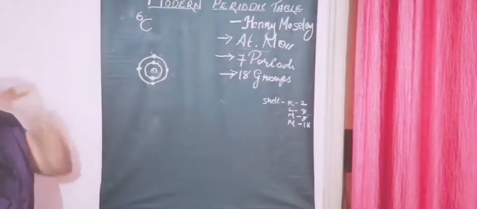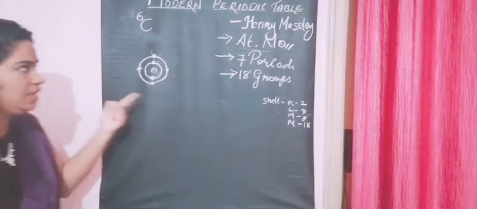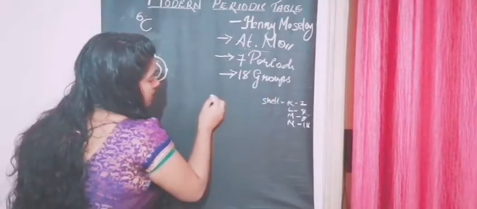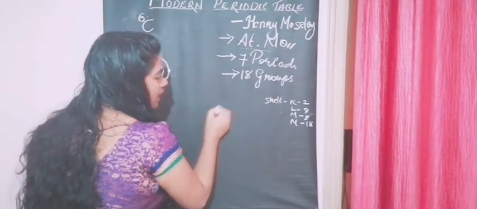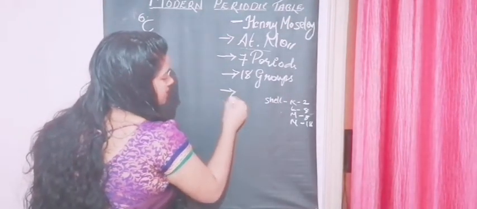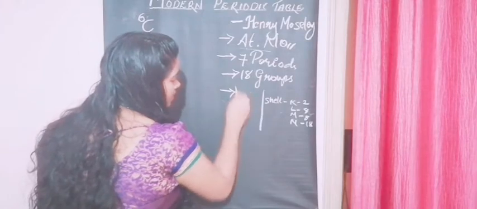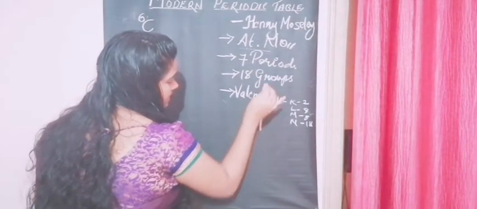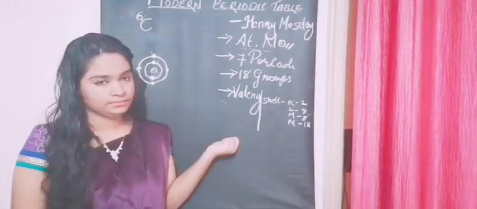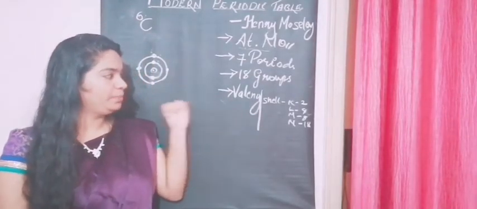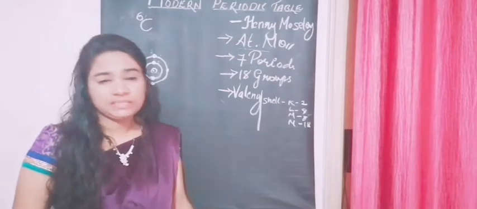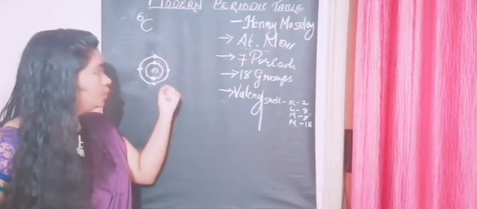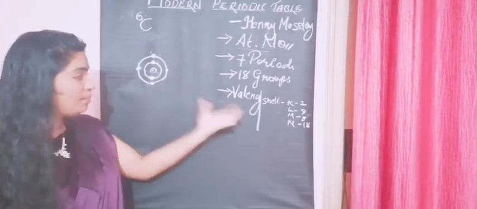So there's a new property coming up that is called valency. I'll write it here: valency.